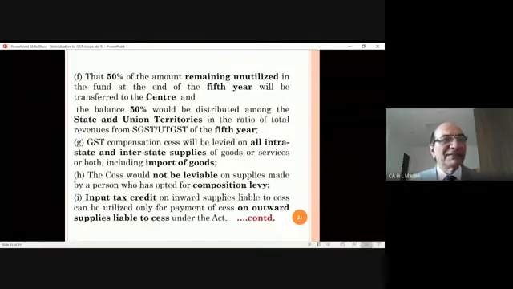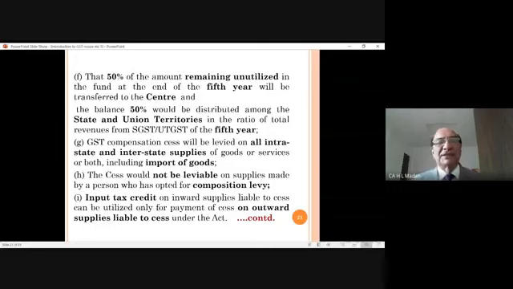If after 5 years some amount is left in this cess account, then government says 50% will be given to states and 50% will be retained by the center. And when it is given to states, the calculation will be made in the ratio of the total revenues from SGST and UTGST for the 5th year.